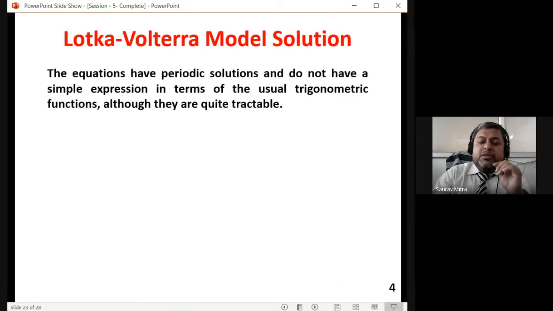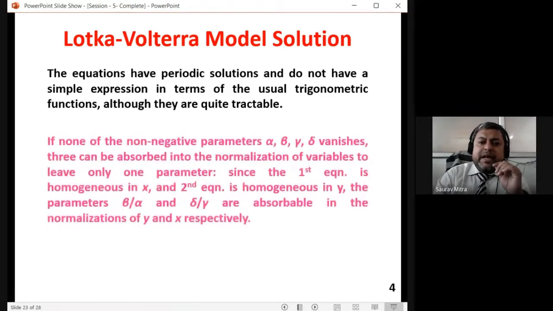Now, the Lotka-Volterra model solution. Whenever we have a differential equation, we can find its solution, as you have seen for differential equations. The equations have periodic solutions and do not have a simple expression in terms of the usual trigonometric functions, although they are quite tractable. If none of the non-negative parameters alpha, beta, gamma, delta vanishes, they can be absorbed into the normalization of variables to leave only one parameter.